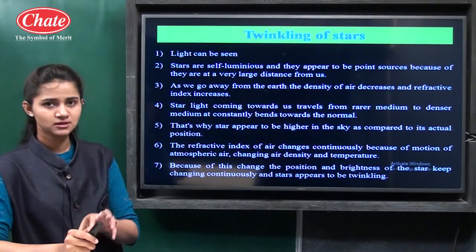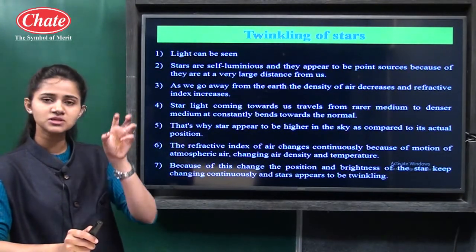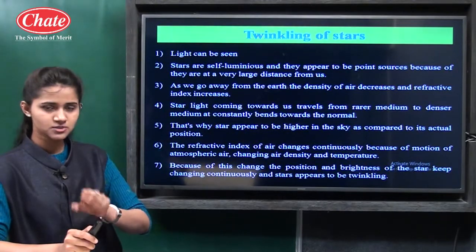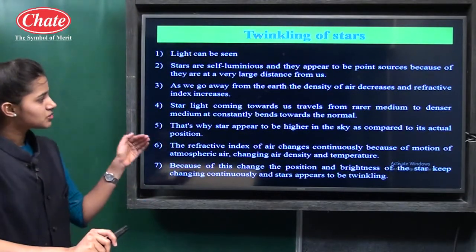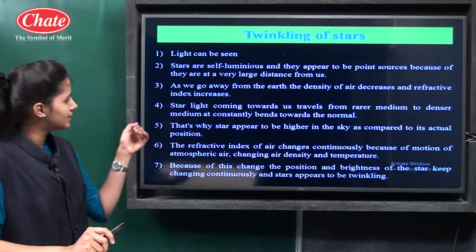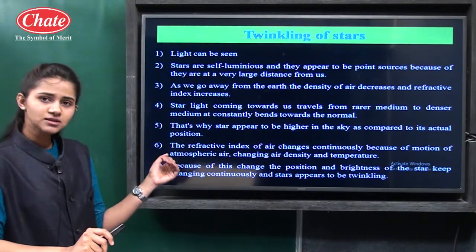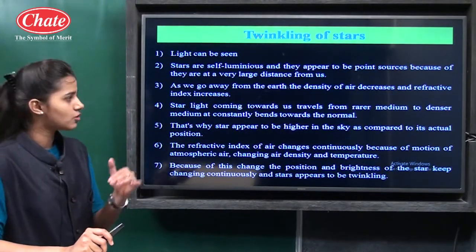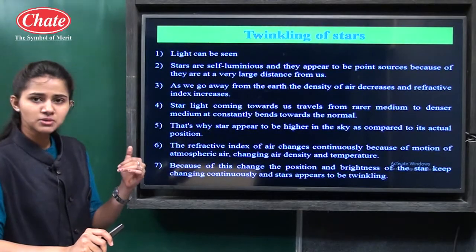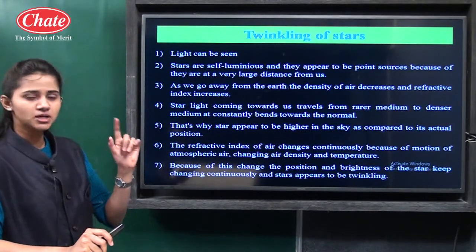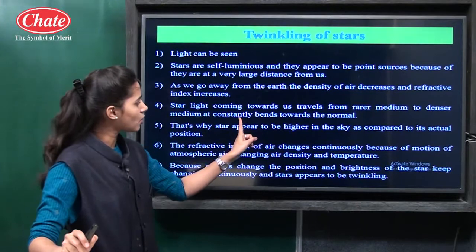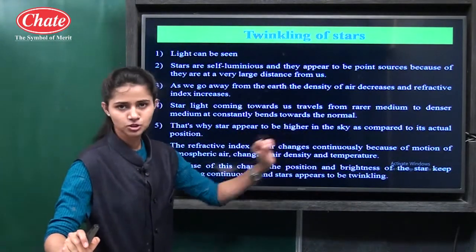So the light rays coming from the stars towards us actually travel from a rarer medium to a denser medium, and we have learned that when light rays travel from a rarer medium to a denser medium, they constantly bend towards the normal.